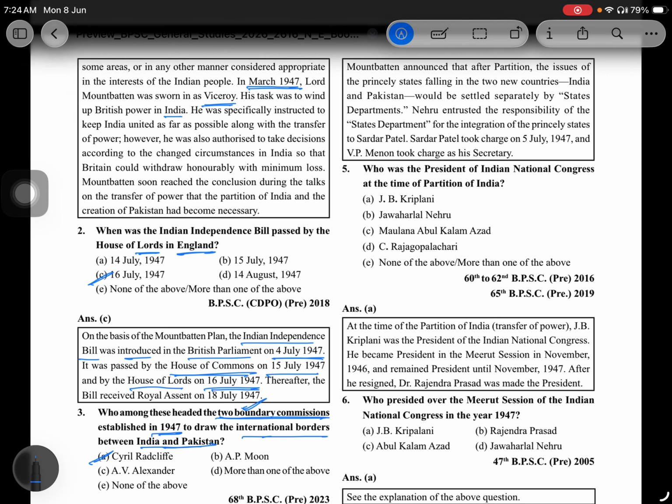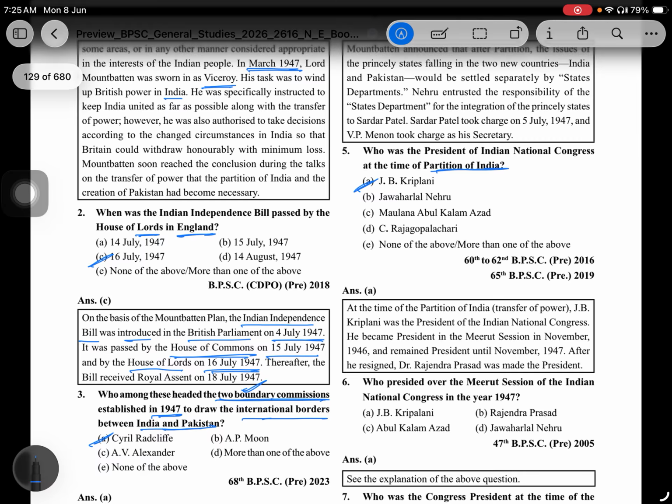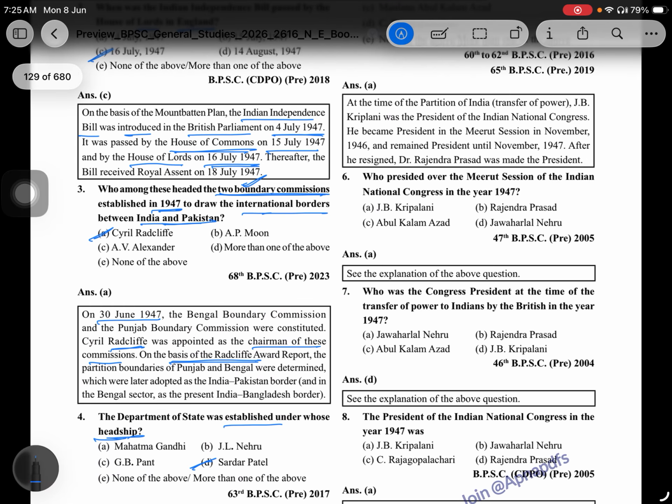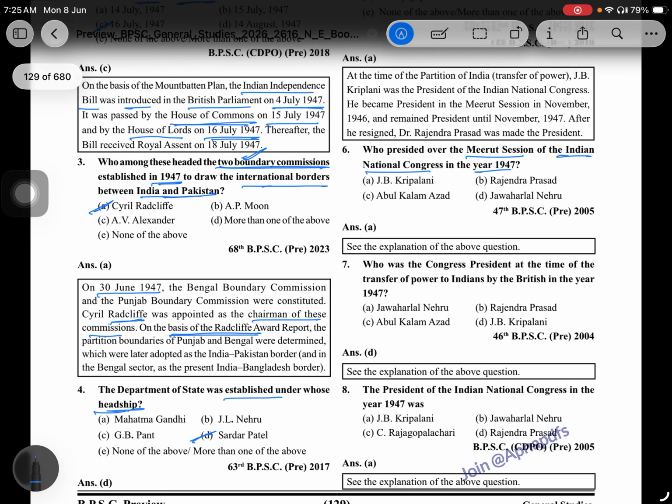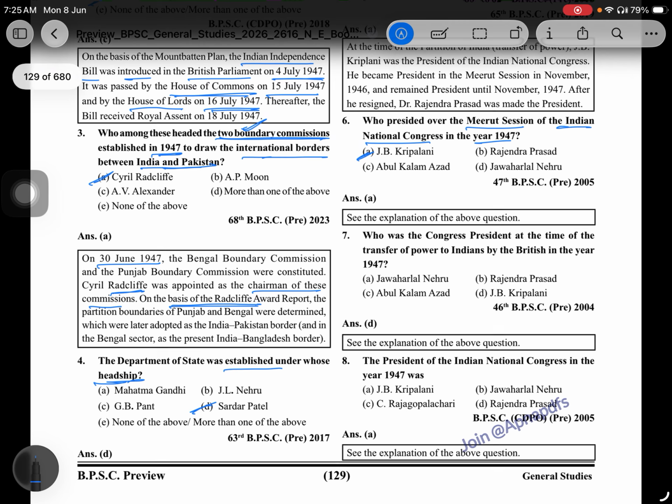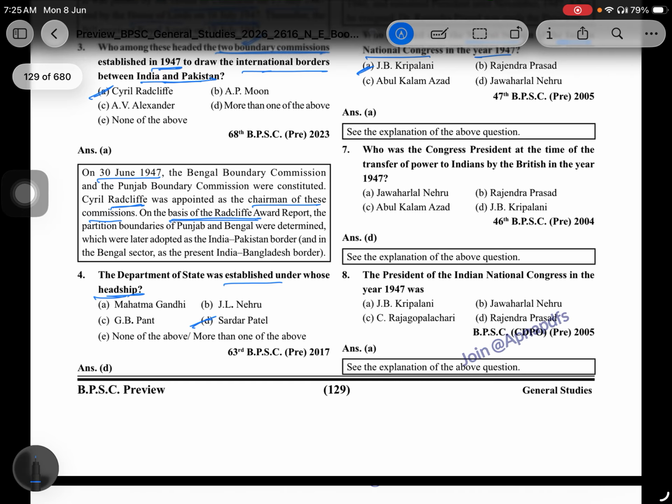Who was the President of the Indian National Congress at the time of the partition of Bengal? That is J.B. Kripalani. Who presided over the Meerut session of the Indian National Congress in 1947? That is J.B. Kripalani. Who was the Congress President at the time of transfer of power to Indians by the British in 1947?